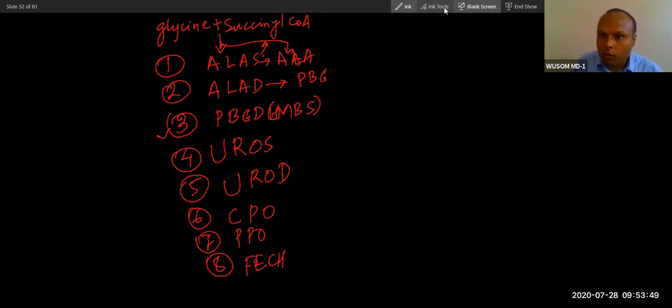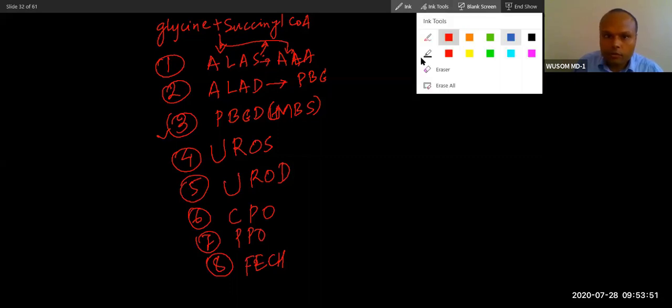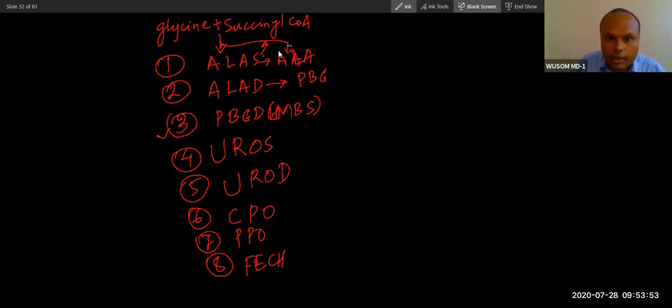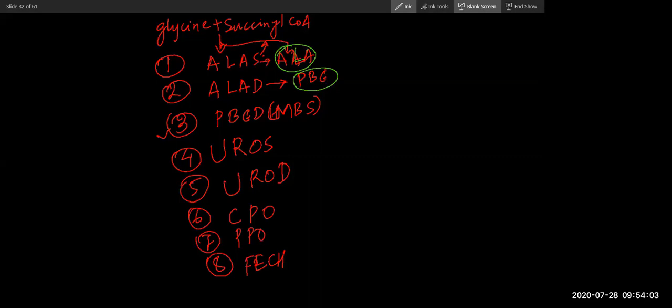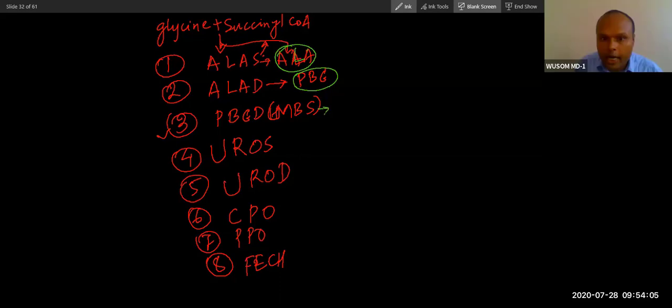Now you can see which enzyme will produce which molecule. ALA synthase will produce ALA. ALA dehydratase will produce what? Porphobilinogen. And this is an enzyme that will cause polymerization. This will form HMB, hydroxymethyl bilane.